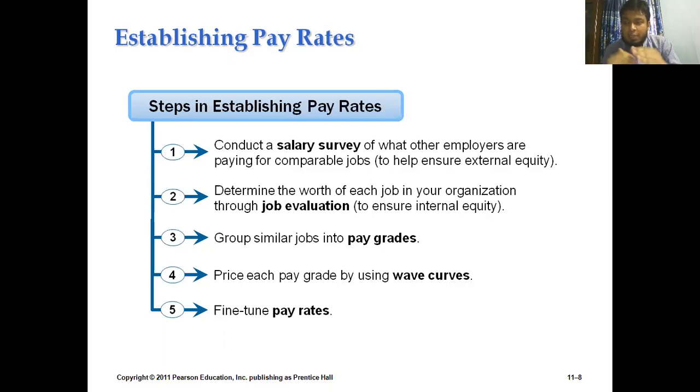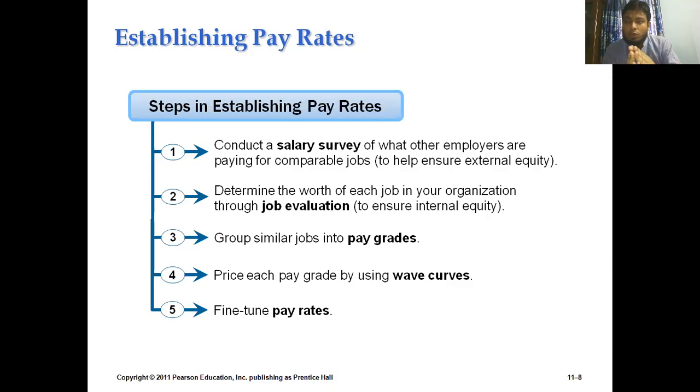It gives us a sense of internal equity, that means how important this work is for the organization. If that is very critical, very important for the organization, we need to provide a larger amount for that job. And if it is less required, or if the supply of labor is very available within the market or society, then we might give him or her a convenient amount.